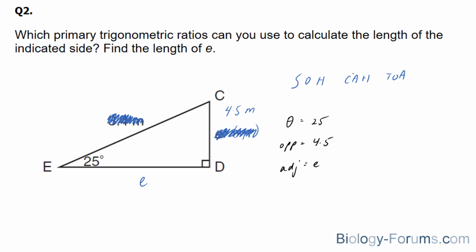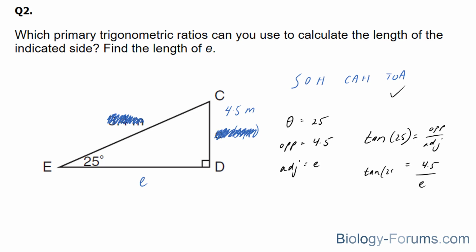Well, we have an angle, so all three of these would work so far. We've been given the opposite, and we're looking for the adjacent. That means we would need tangent. Tangent, angle 25, is equal to the opposite over the adjacent. Our opposite is 4.5, and our adjacent is E.